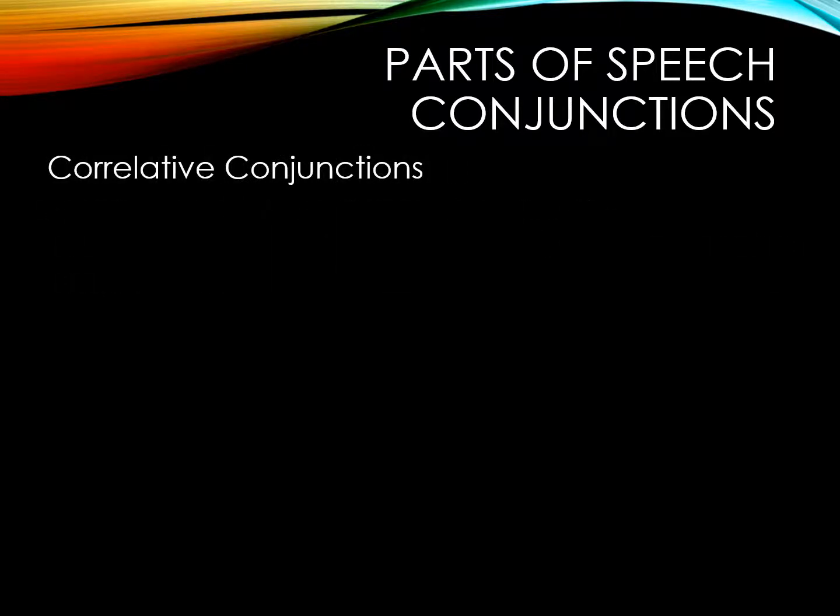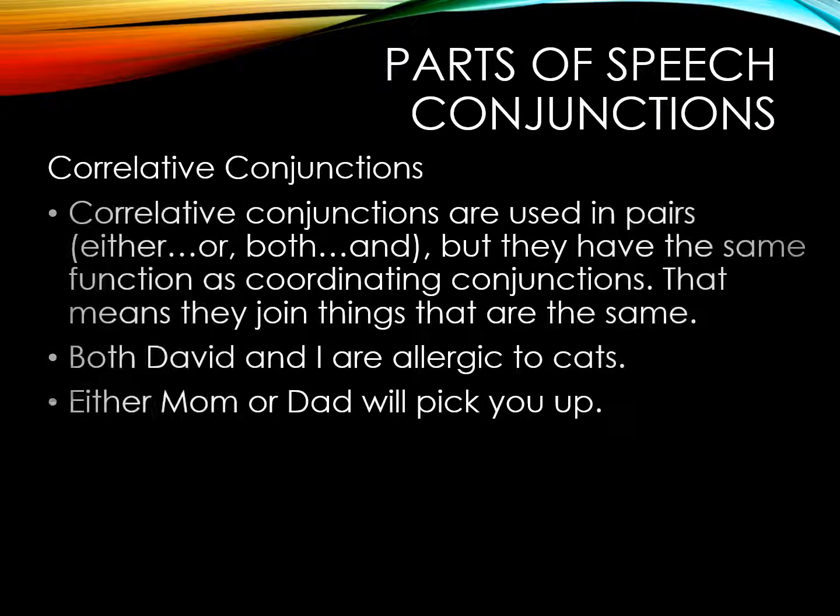Now, we also have the category of correlative conjunctions. Correlative conjunctions are used in pairs, either or, both and, and others, but they have the same function as coordinating conjunctions, and that simply means that they join things that are the same. Both David and I are allergic to cats. Either mom or dad will pick you up. So correlative conjunctions use either or, both and, or some variation of those words.